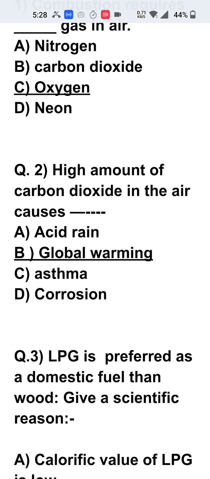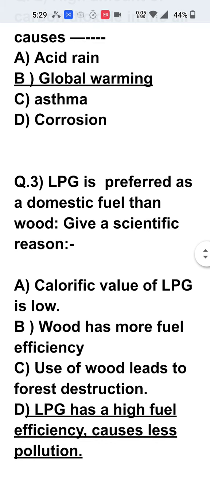It is called global warming, and it is increased even when we cut the trees, because when carbon dioxide is produced by human activities, the trees naturally convert the carbon dioxide into the oxygen. So this process can be increased by the planting up of the trees, so that they will absorb carbon dioxide and lower the global warming. Now third one,